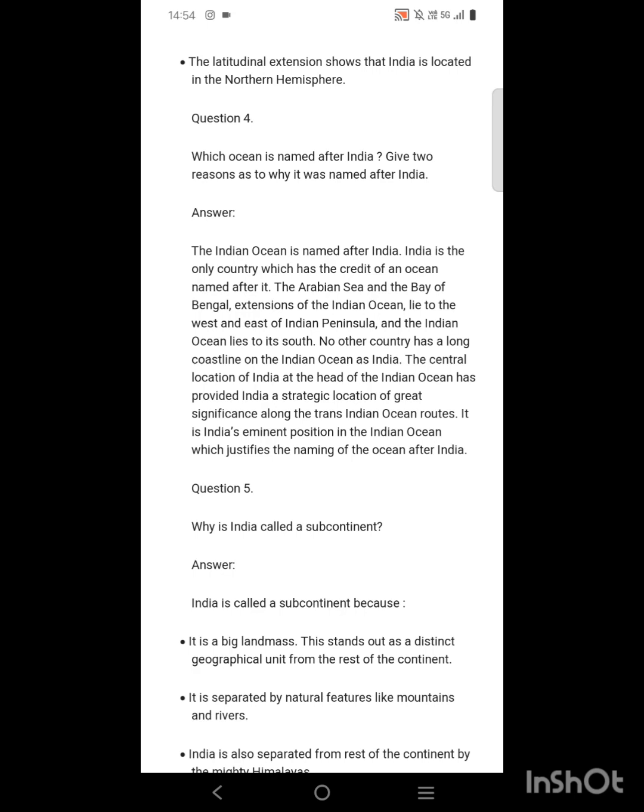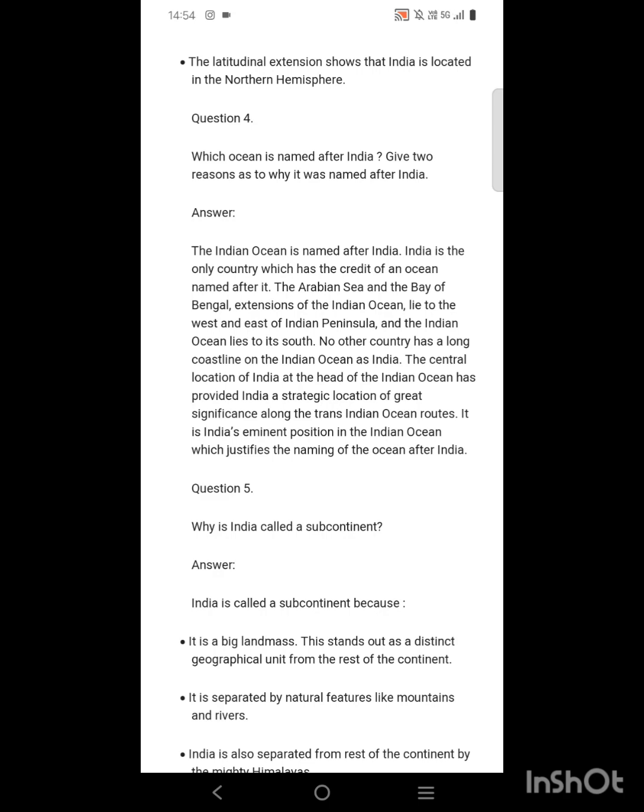The Arabian Sea and Bay of Bengal, which are extensions of the Indian Ocean, lie to the west and east of the Indian Peninsula respectively, and the Indian Ocean lies to the south. No other country has such a big coastline on the Indian Ocean as India.